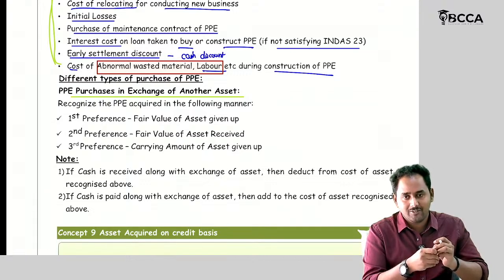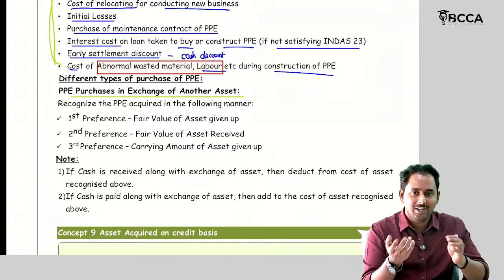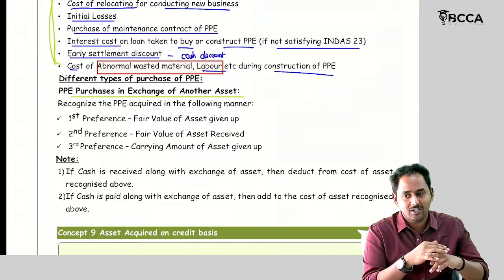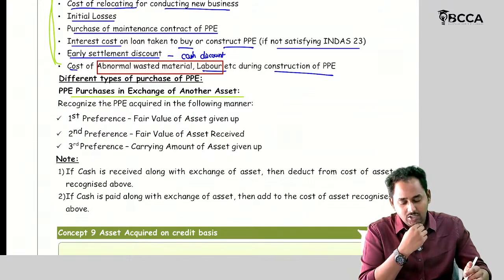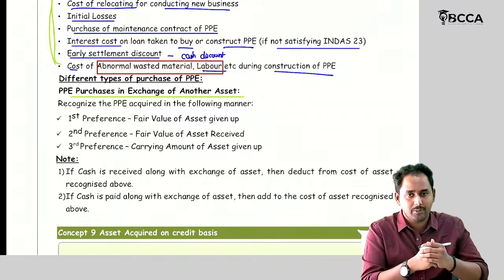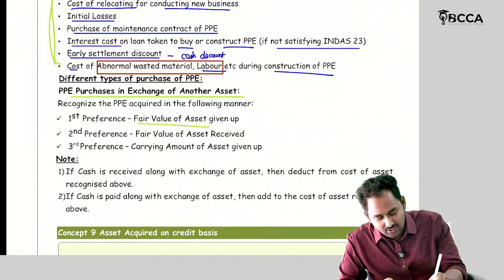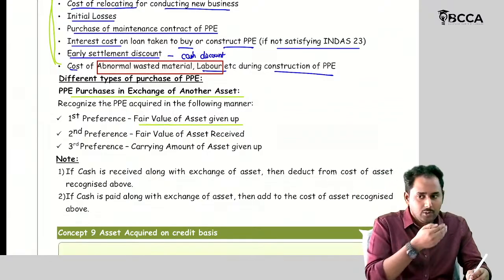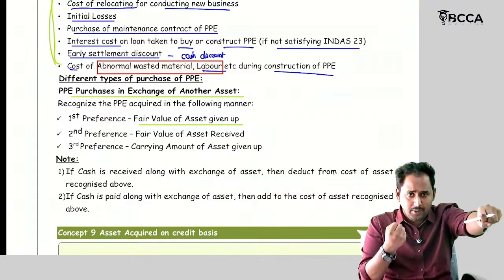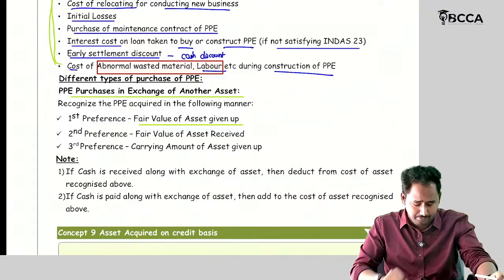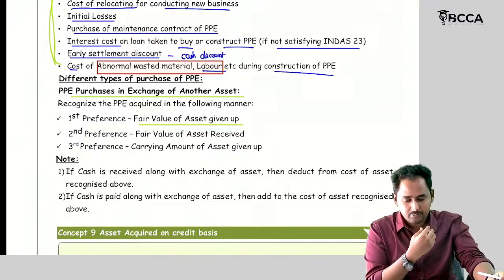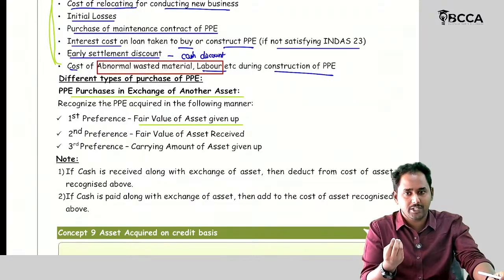So for the recording of the asset, what I have told you, we can follow cash outflow approach. But here not cash outflows are incurring. Here assets are going, not cash. In this case, how can I recognize this newly acquired PPE? Your first preference, fair value of the asset given up. Whatever the asset we are giving for getting this PPE, I'm talking about at what amount this PPE should be recorded in my books.